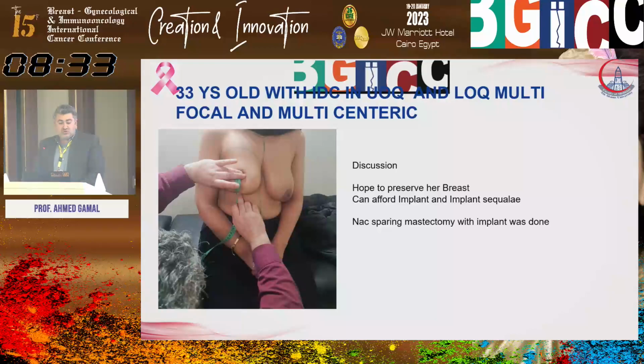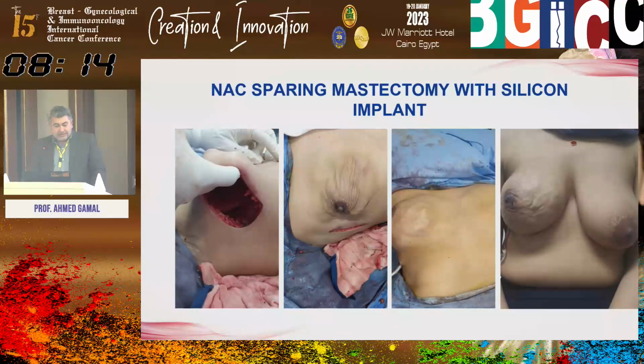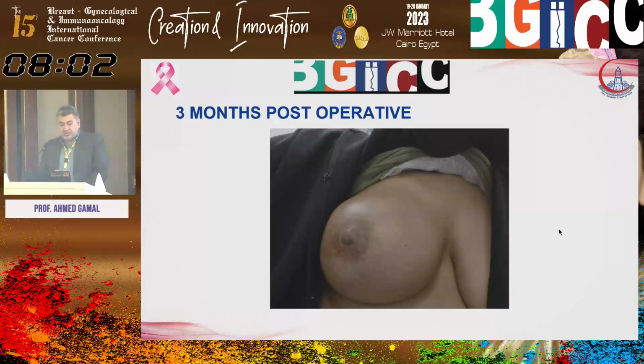Another 33 years old patient with invasive ductal carcinoma in the upper outer quadrant and another mass in the lower outer quadrant. The patient asked for a nipple-sparing mastectomy, nipple areola complex sparing mastectomy. Here I went for a prepectoral implant wrapped with Ultrapro mesh. Here is during operation, after the breast is evacuated, the implant was put wrapped by Ultrapro mesh, and here is how it looked just 1 week after, and here is 3 months post-operative, the same patient.